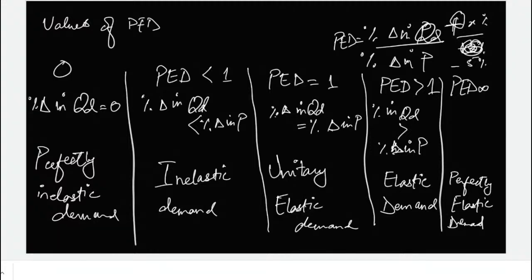We need to know four things about this. We'll study the income elasticity of demand in a bit as well. We need to know the definition and the formula. You need to remember all of these. It would be good if you could note them down somewhere, because it would be helpful later on. Perfectly inelastic demand, inelastic demand, unitary elastic demand, elastic demand, and then perfectly elastic demand. You'll need to note it somewhere.